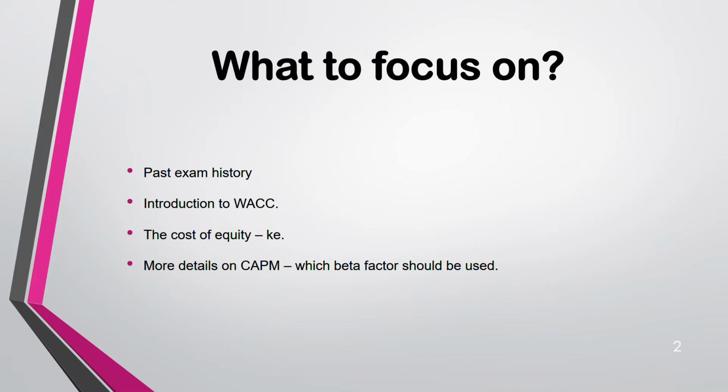In CAPM, the most important question is which beta factor should you use? You need to know the correct beta. Then comes the cost of debt, which is also KD. Then use of WACC as a discount rate. Why do we find WACC? There are so many purposes of finding WACC.